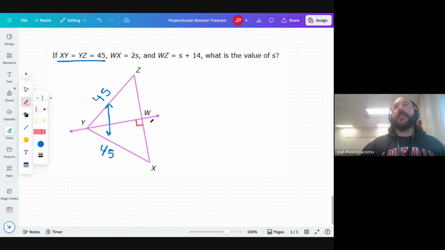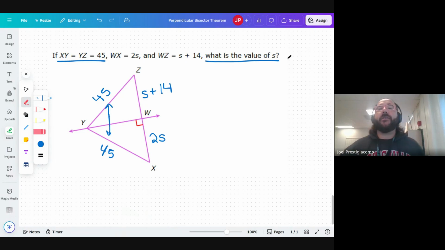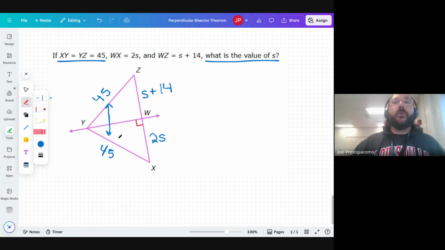it says WX is 2S, so we'll write 2S. And it says that WV is S plus 14. And it asks, what is the value of S? Well, like I said, because we know that these two segments are congruent and equal, and because of this right angle, the perpendicular bisector theorem applies, which means that S plus 14 and 2S must be the same. So we're going to say S plus 14 is equal to 2S.